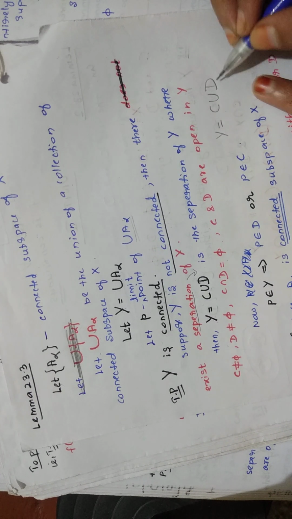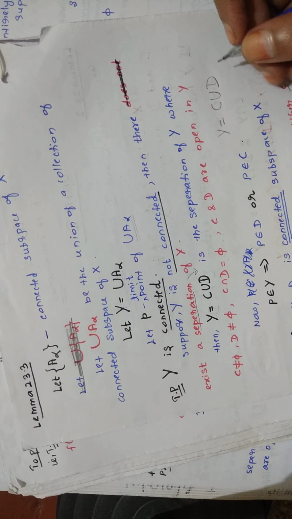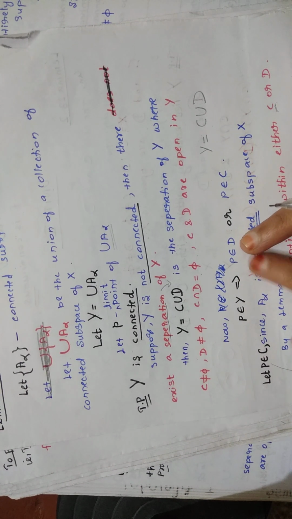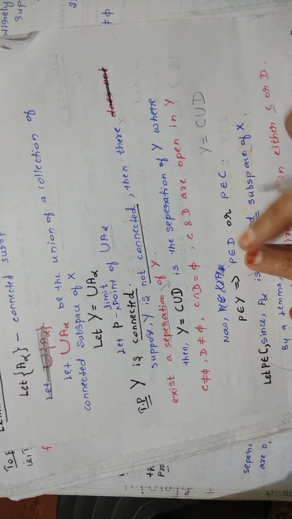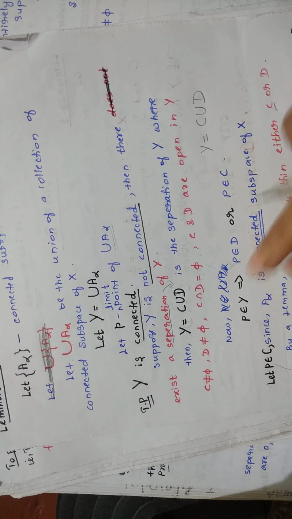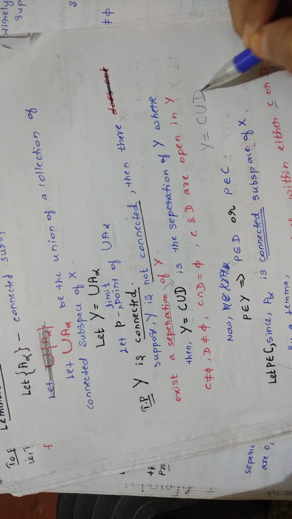If it is intersection, what do you say? P should lie in C and D. I hope you can understand the difference. So here you have P belongs to Y, so you can write P belongs to D or P belongs to C. P might lie in C or it may lie in D. It is not necessary to have this P in both the open sets in Y.